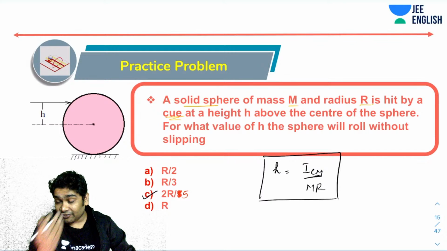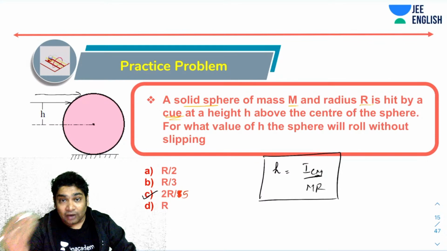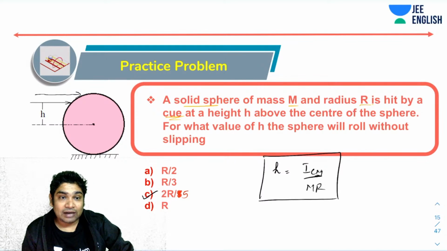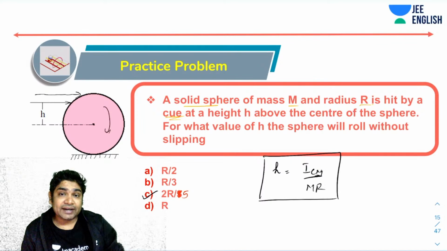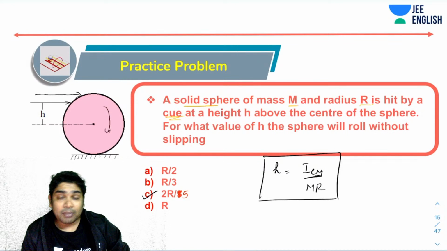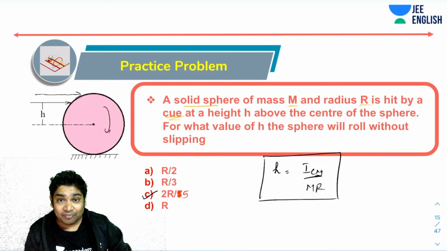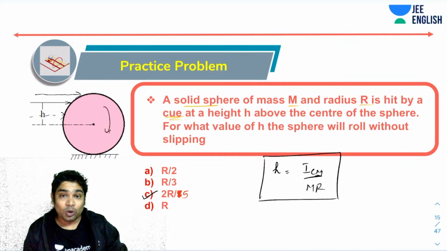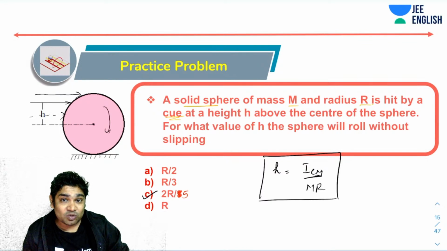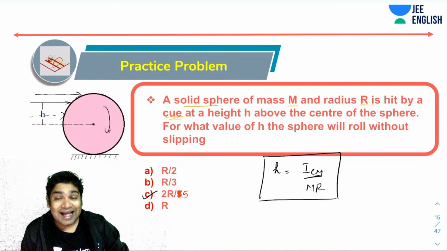Now you realize if you applied an impulse above this, then what will happen? That'll create more omega, right? Such an impulse would be able to create a higher angular impulse. So it will impart a greater omega to the body, but it will still impart the same V. So then the body would have started the motion with backward slipping. And if you would have provided this below, then the body would have started motion with forward slipping. So please always remember that at H equal to ICM over MR, the body starts with pure rolling.